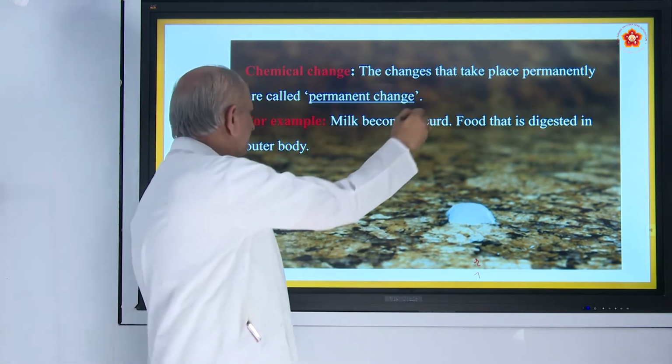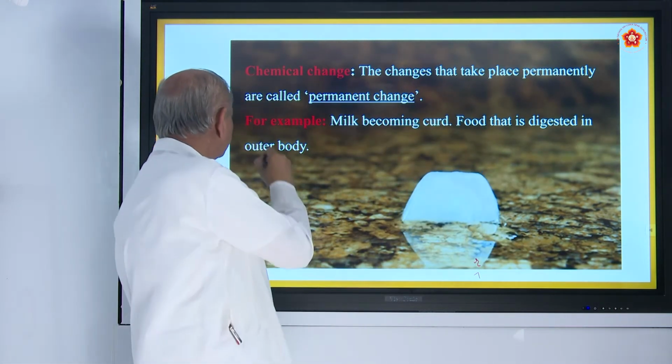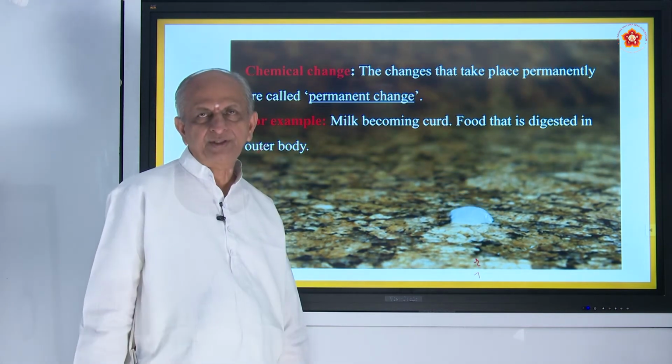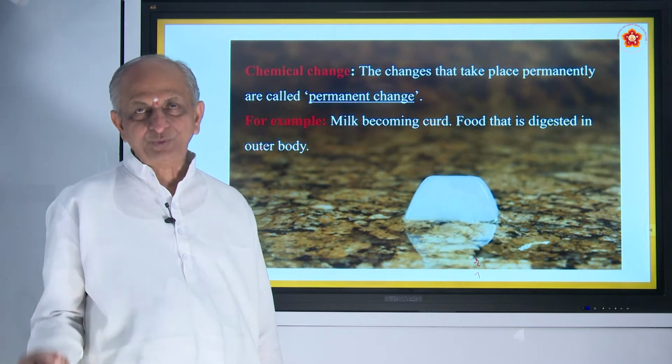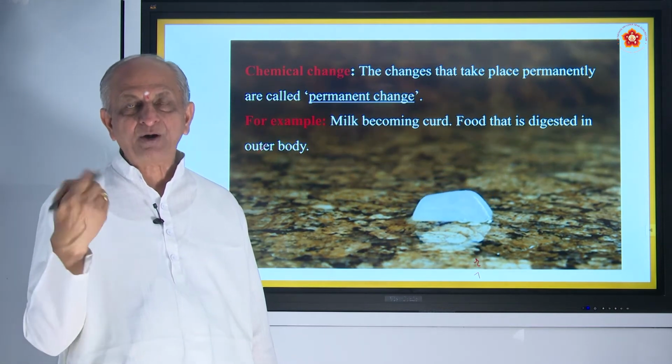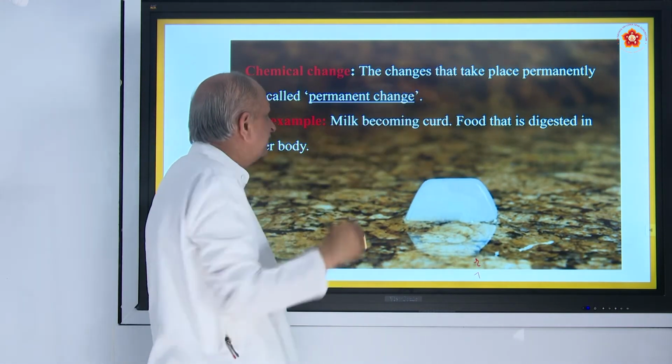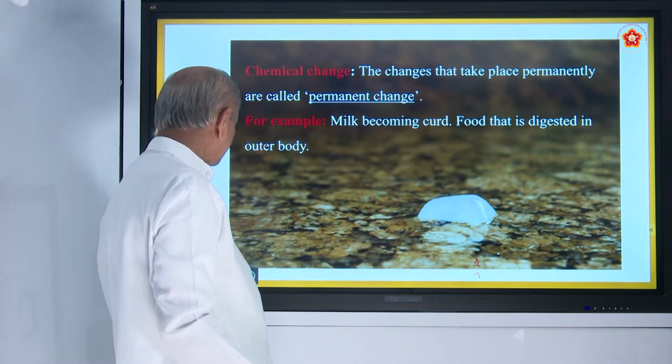Even the food that is digested in our body is also an example of chemical change. The food once digested cannot be brought back. Is it not? So that is called permanent change. We are already experiencing it in our daily life, right?